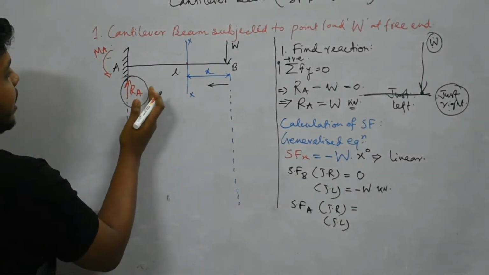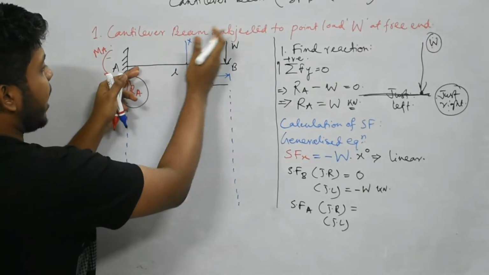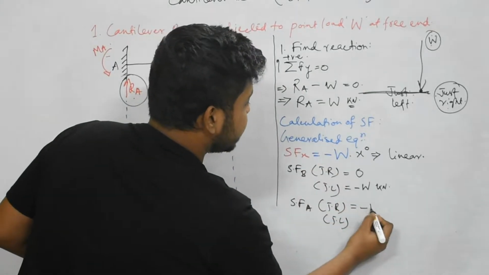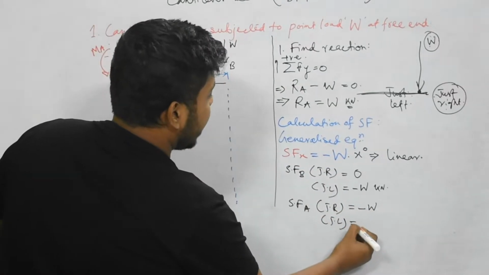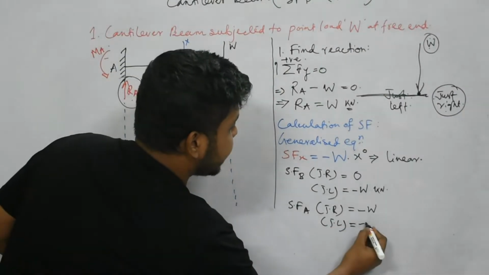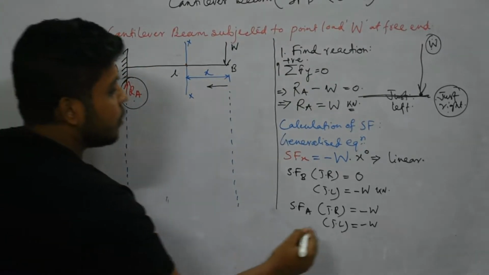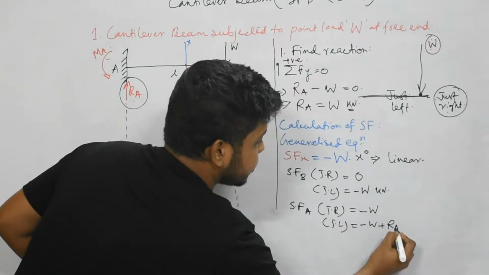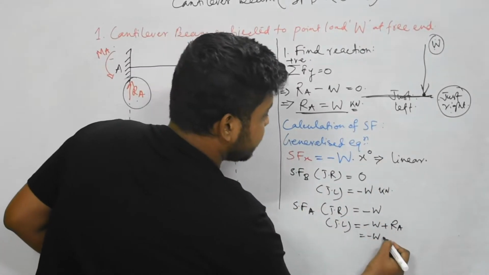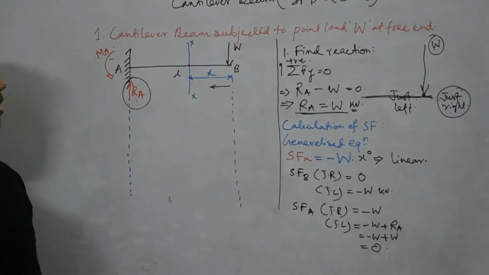Just right of this point, we have only this W acting in this beam section, so just right, only this W will be there, that means minus W. And if we are considering just left of this point, then minus W will be included along with this RA, which is upward positive. Previously we got RA is equal to plus W, so minus W plus W will be 0.